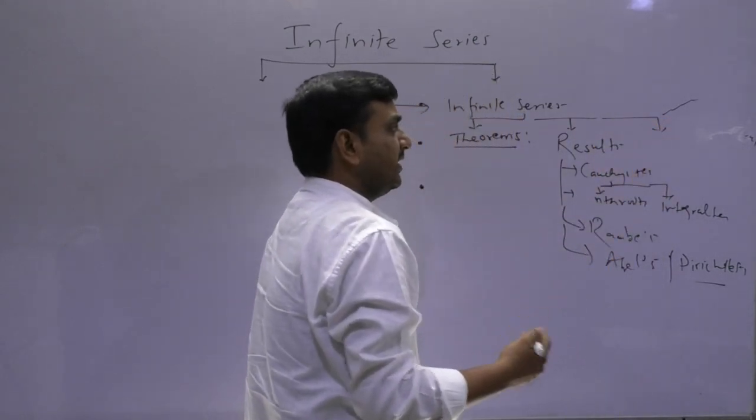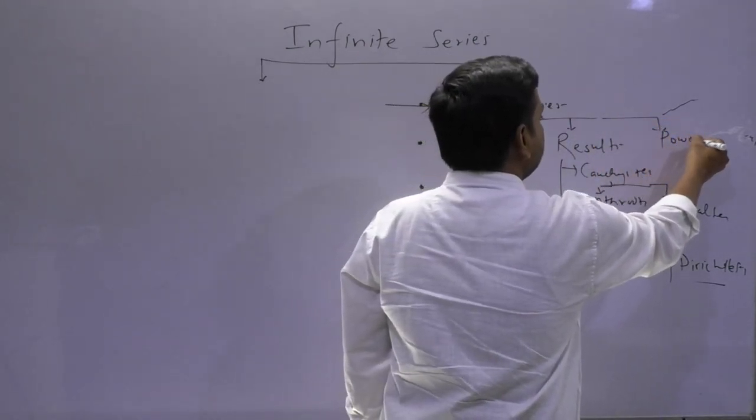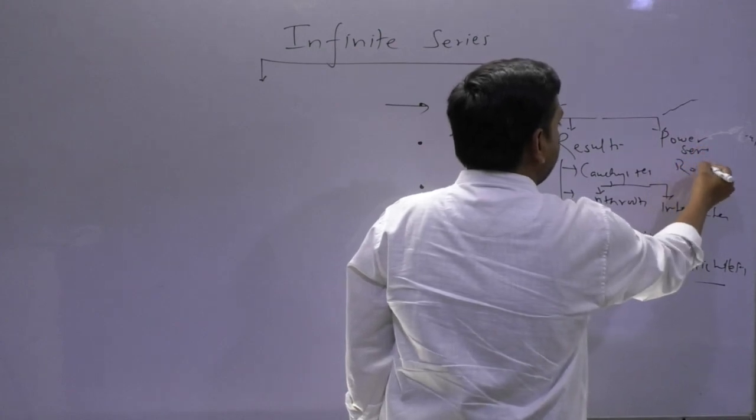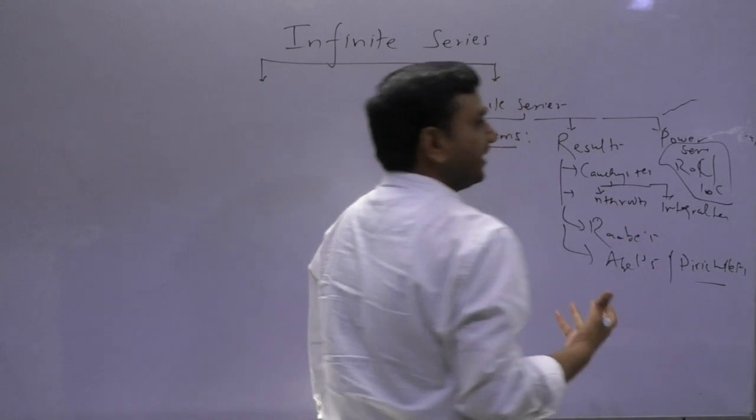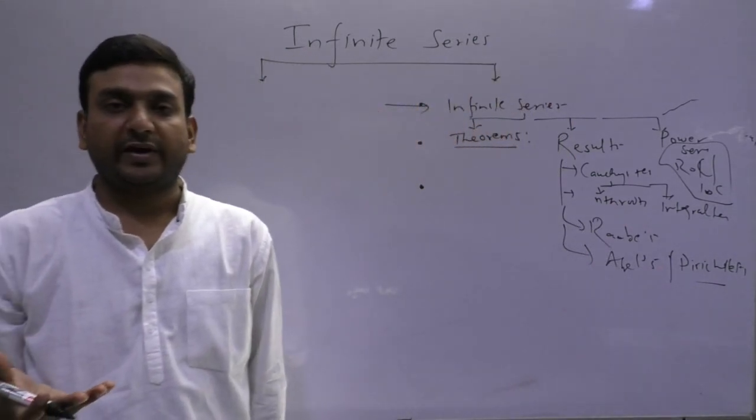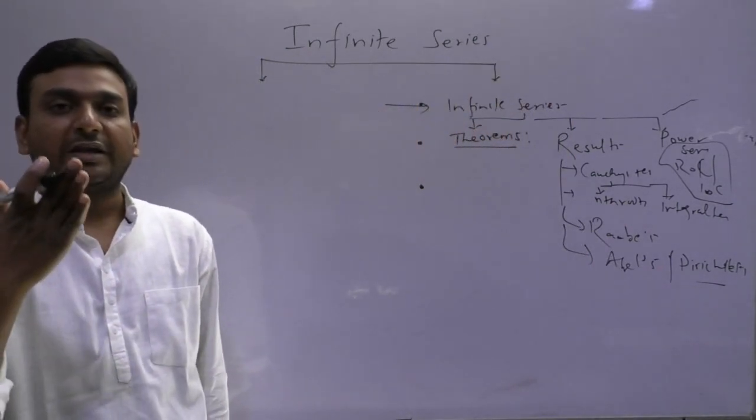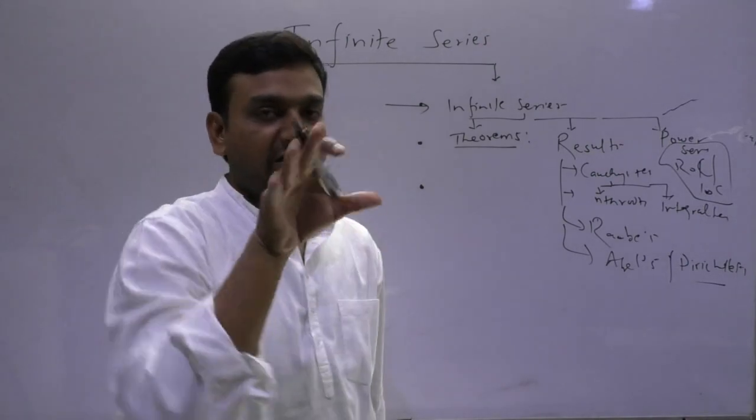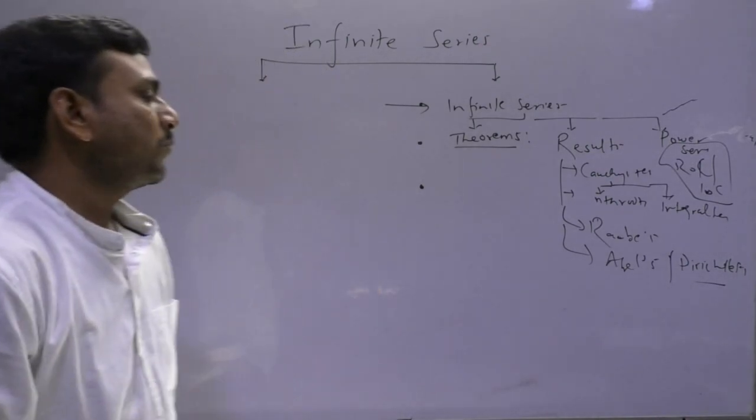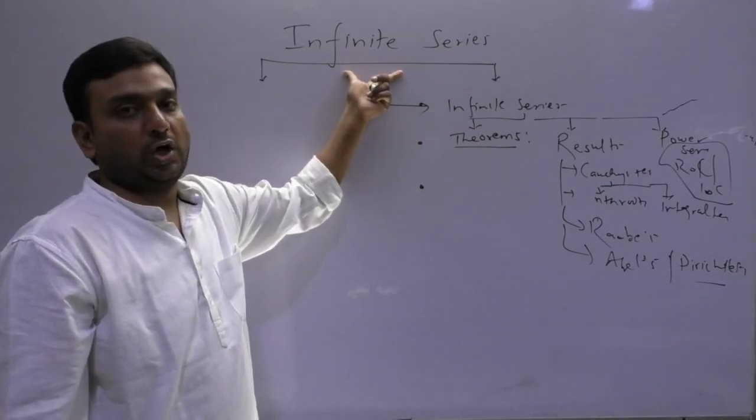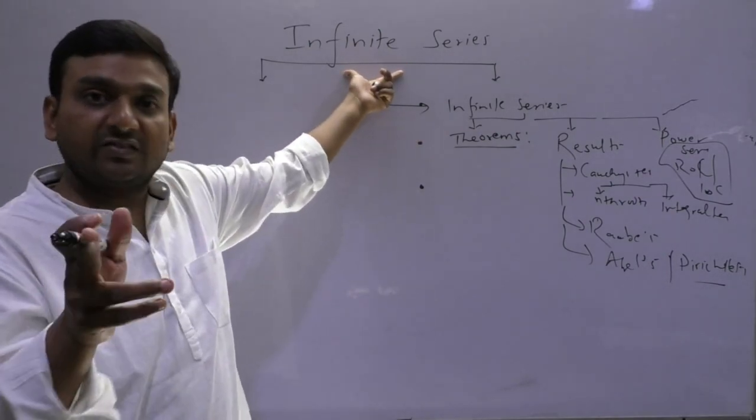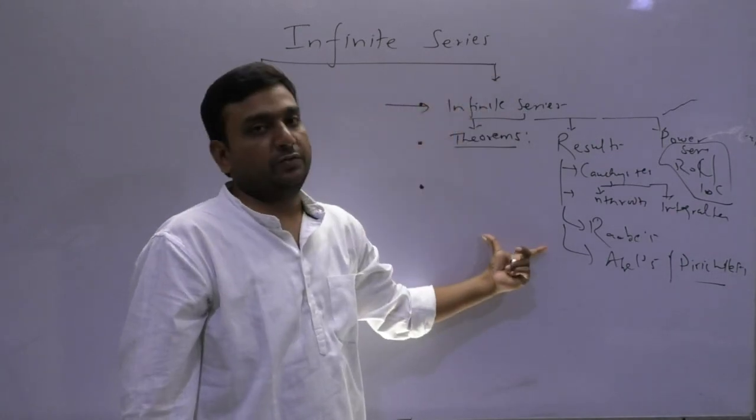And another part is the power series, radius of convergence as well as interval of convergence. You just find the limit of a(n+1) upon a(n), and you discuss for what values of x the series is converging or not. So this is going to be the mode for this topic, and you are suggested to follow this only.